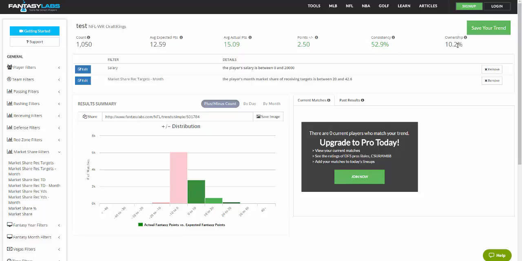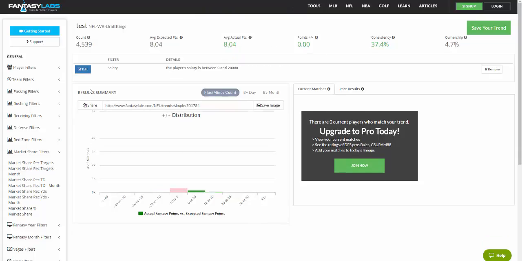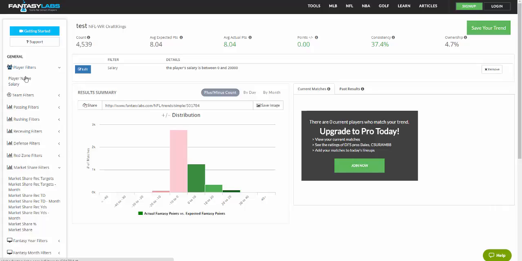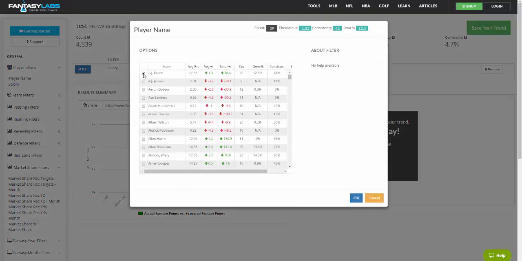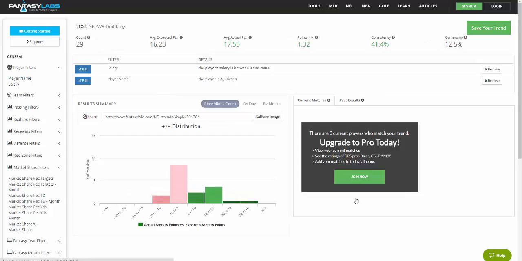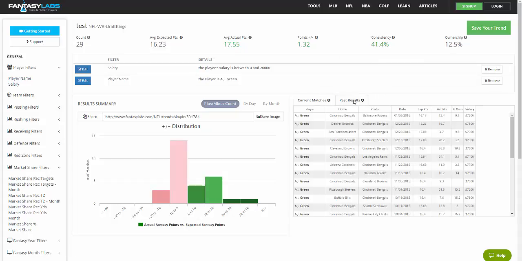Consistency skyrockets, as does ownership. So these are generally popular players. And we can also do player level. So we will pick a player, and then you can look at situations that maybe he's done well or poorly in the past. So pick AJ Green, the first receiver. We have a sample of 29 games from him. You can see that here in the past results. Here are all the games. Average actual points on DraftKings, 17.55, 1.32 plus minus, because he has been slightly underpriced relative to what he's actually scored. And he's been owned an average of 12.5%.